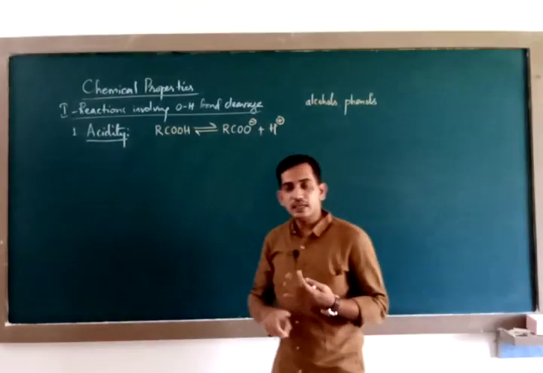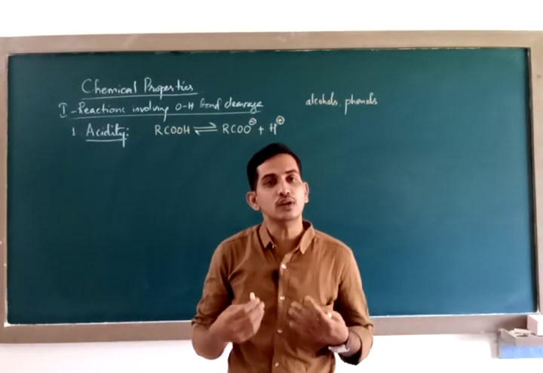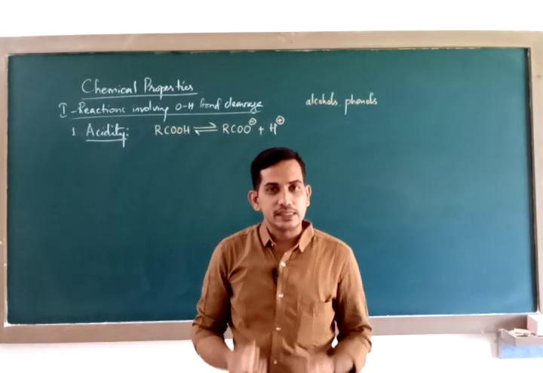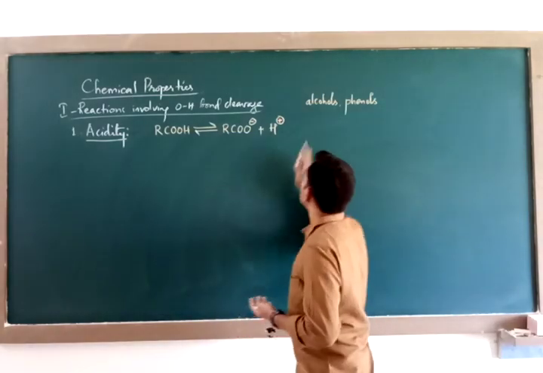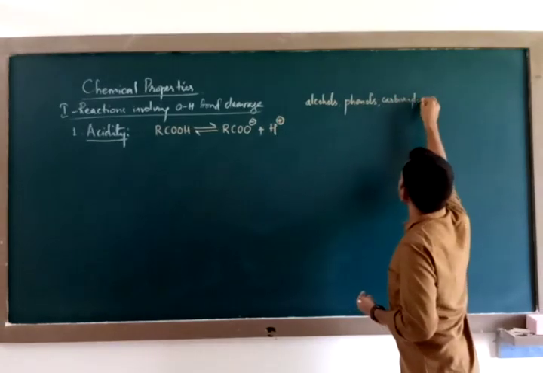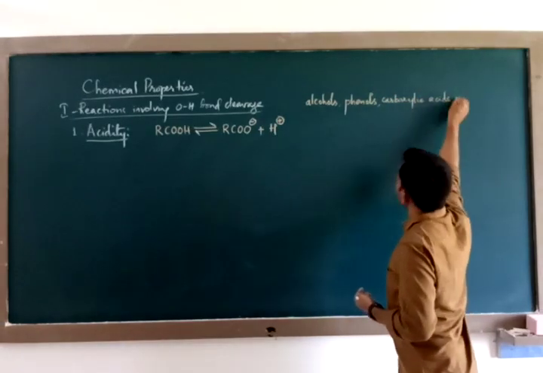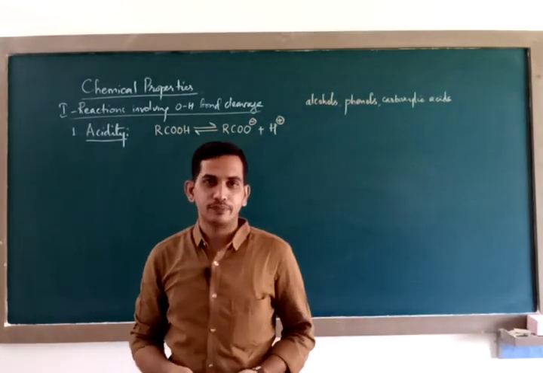So alcohols are acidic, phenols are acidic, and carboxylic acids are also acidic in nature. They are acidic because they can donate protons easily. Now, among all the three, among alcohols, phenols and carboxylic acids, who is a stronger acid? Who is the strongest acid, and how do you identify?